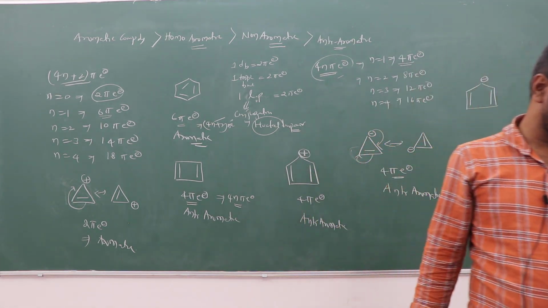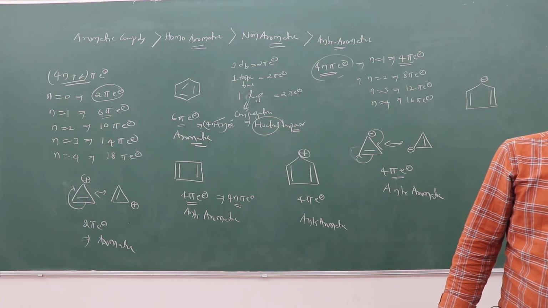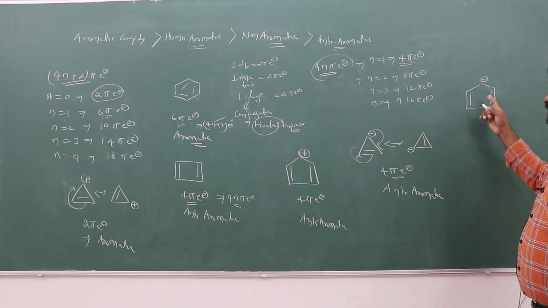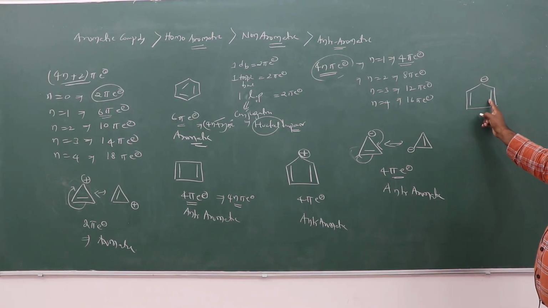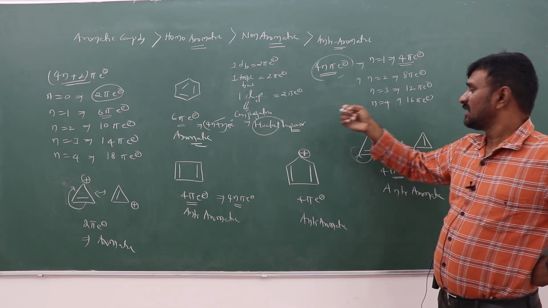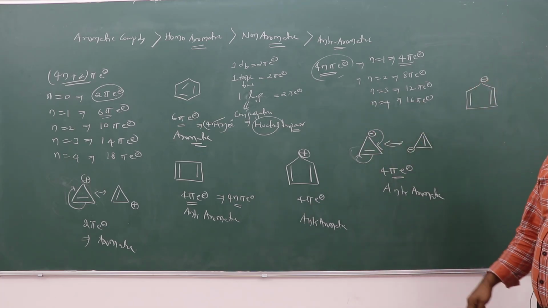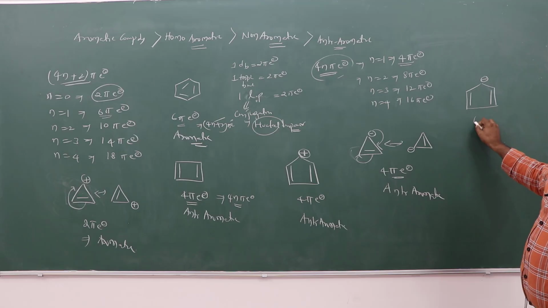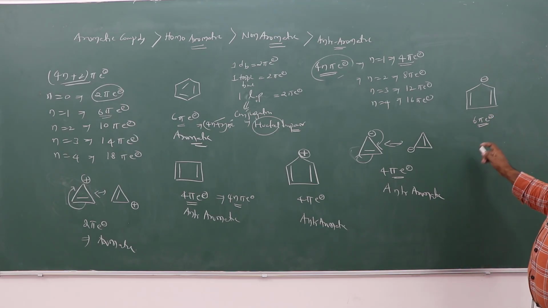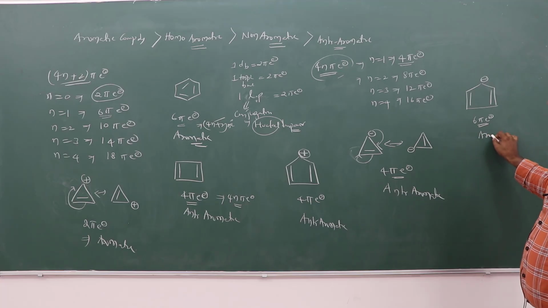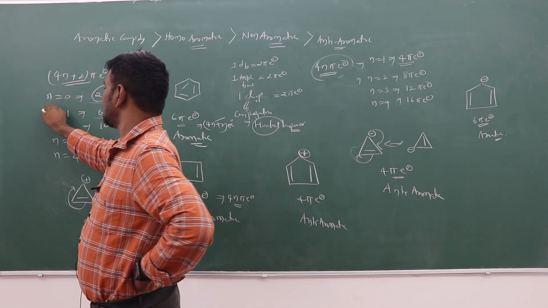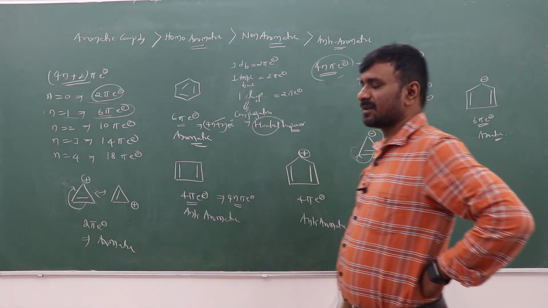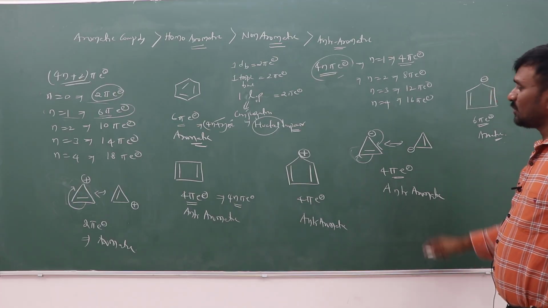If it is having this, one double bond is equal to 2 pi electrons. And here the negative charge also indicates 2 pi electrons. So how many electrons in total? 6 pi electrons. This is aromatic, which follows the 4n plus 2 pi electron system. 6 electrons are there in this system, right? It is aromatic.